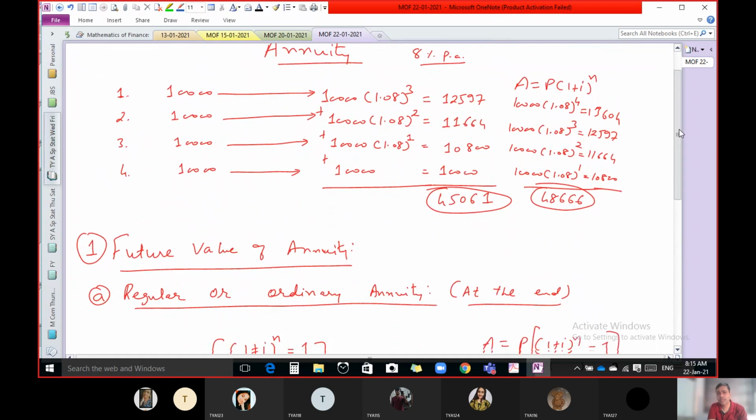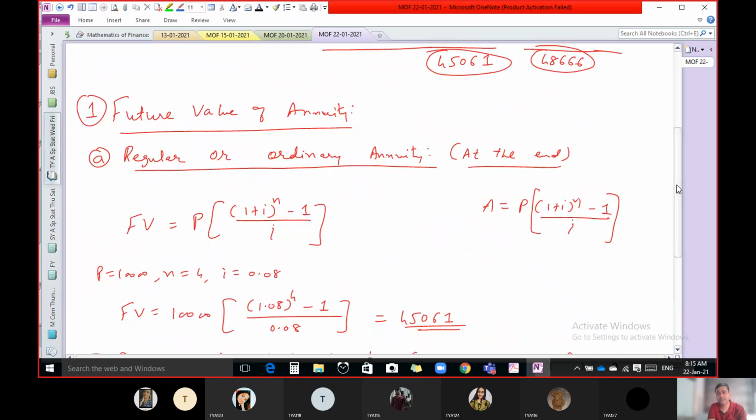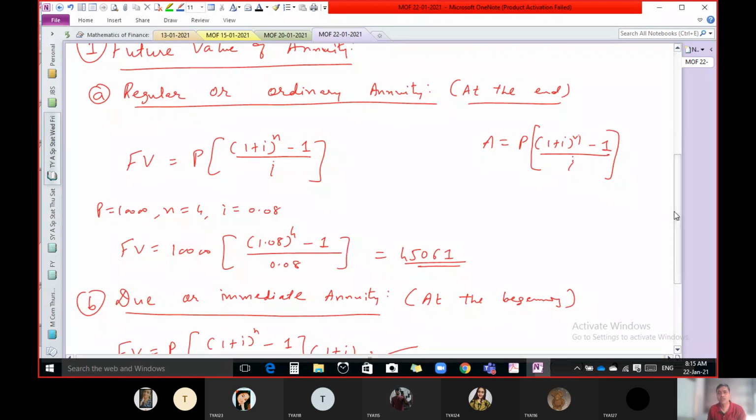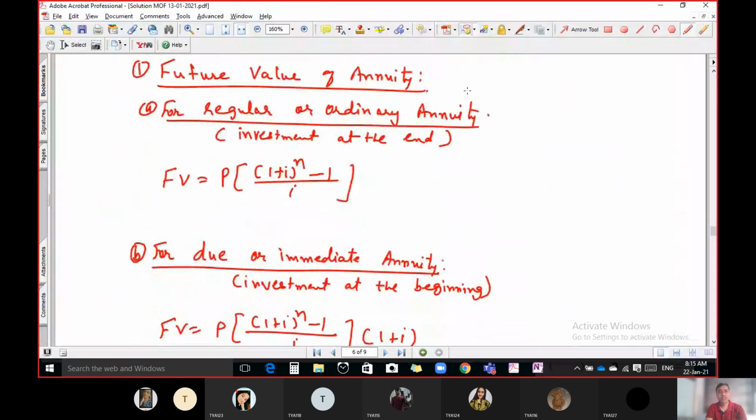And listen, whenever nothing is mentioned in the question, you have to always consider the regular formula. That means you always consider that your investment is at the end; it is the default assumption if nothing is mentioned. So these are the two formulas for future value of annuity.